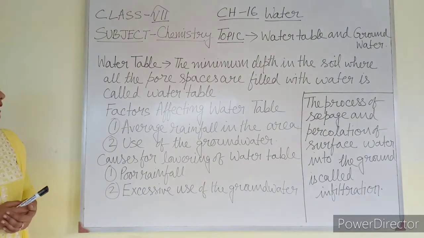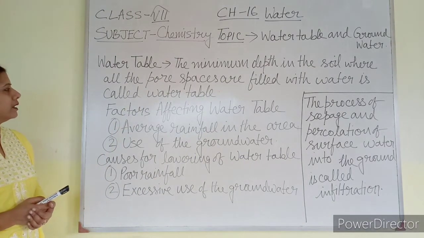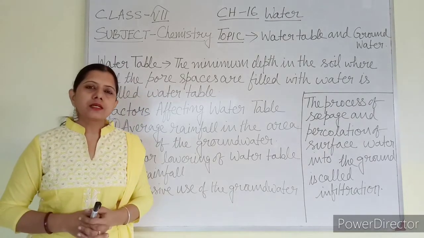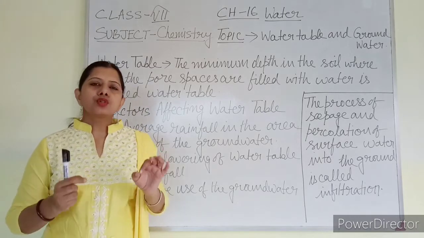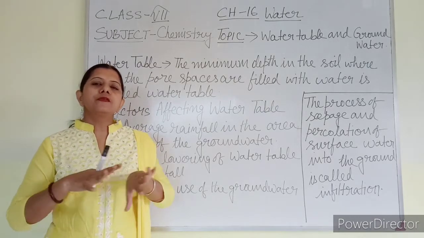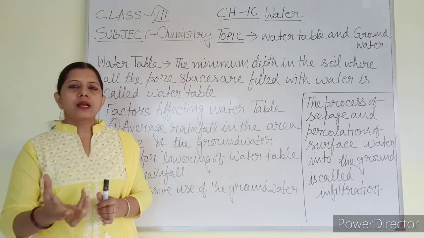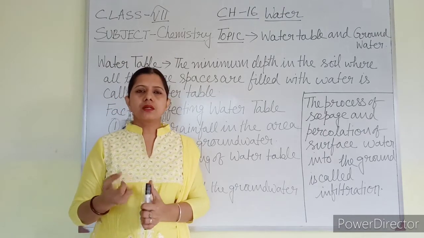So the minimum depth in the soil where all the pore spaces are filled with water is called water table. Pores are present in the soil and rocks, and those pores are going to be filled up with water. That means it is not that the soil has absorbed some water and you only feel moisture.